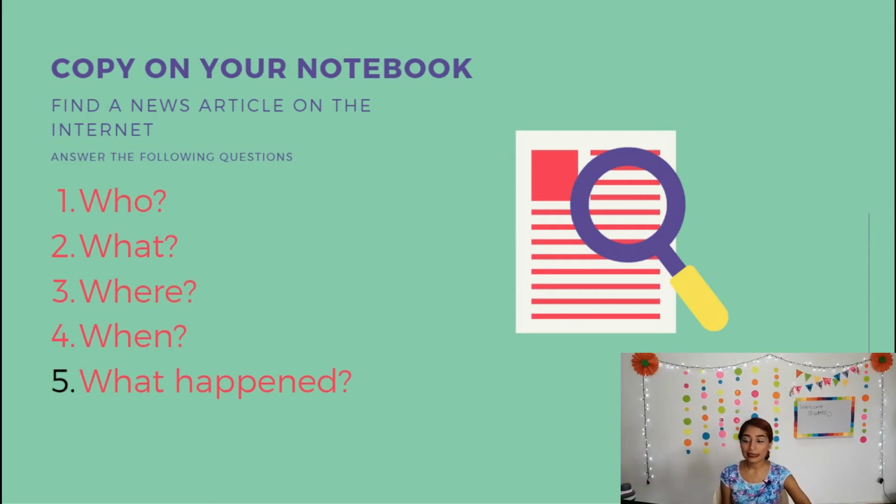So, it says, copy on your notebook, find a news article on the internet. It can be also a news report, and answer the following questions. And you have 5 questions: who, what, where, when, and what happened. Okay, so when you find it, I'm going to show you an example right now.